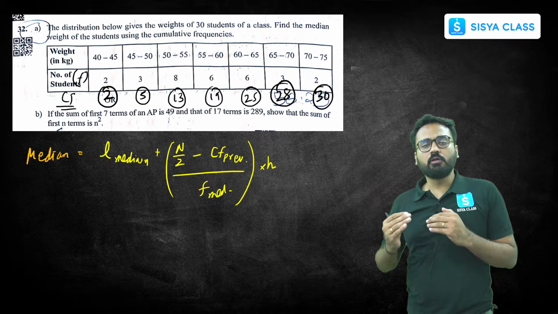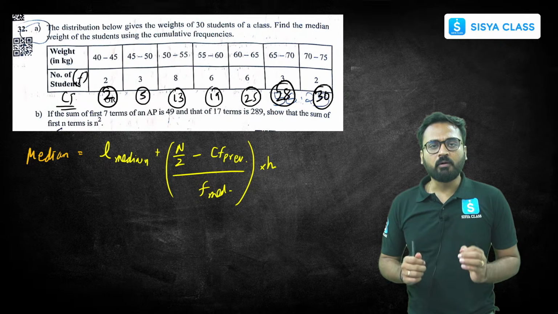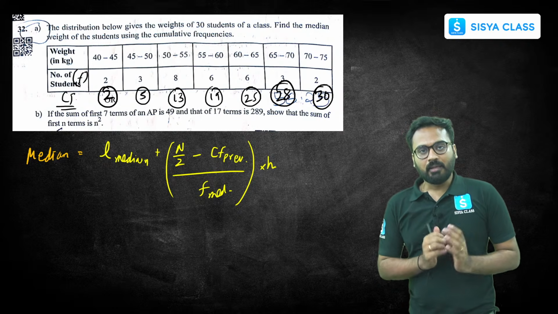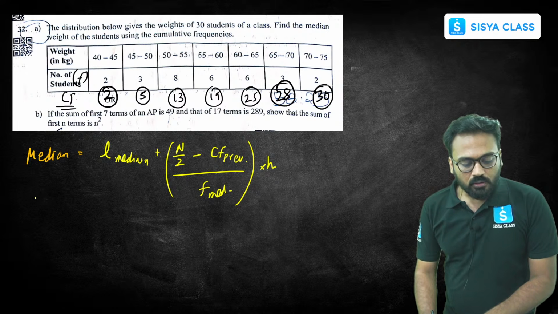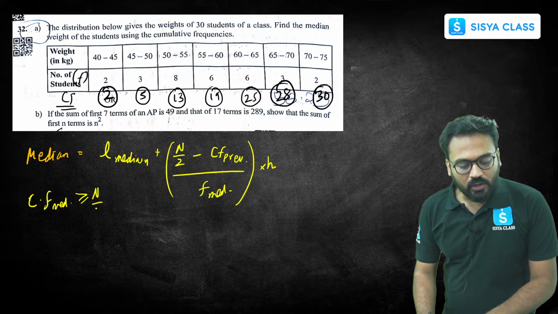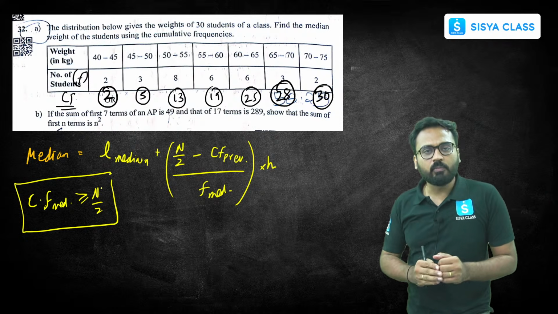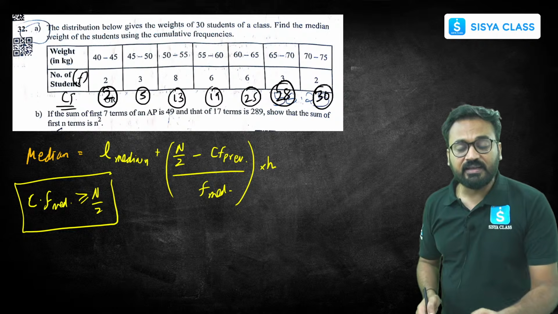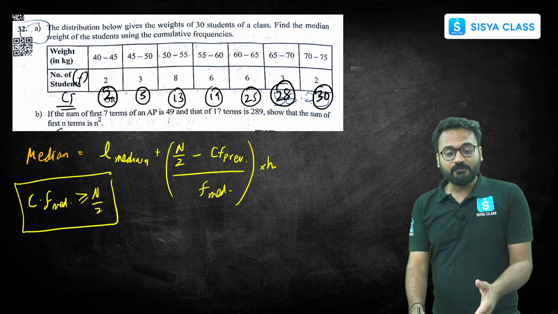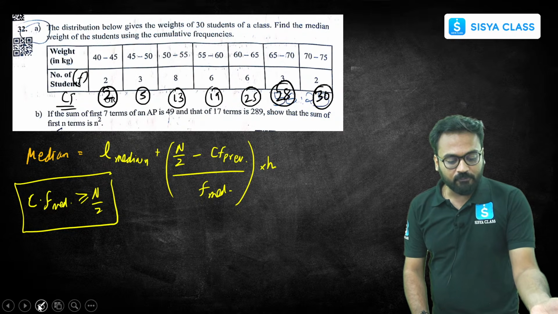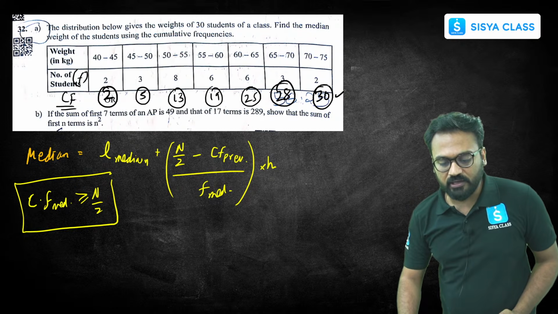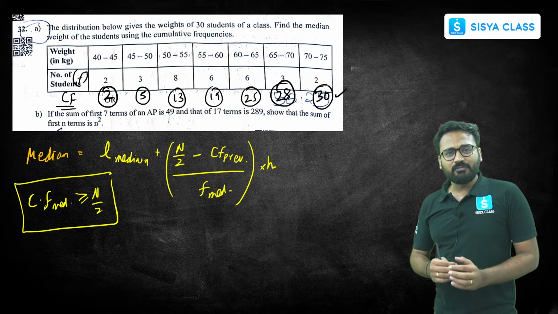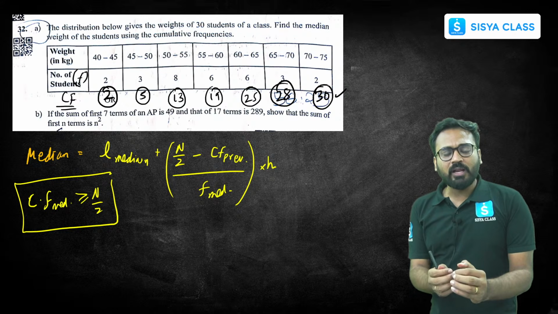After finding the cumulative frequency, I have to find the median class. The median class is found using this relation: the cumulative frequency of the median class should be greater than or equal to n by 2. The total frequency is 30, given in the question, and we also double confirmed it while finding the cumulative frequency. So n by 2 is 15, and we need the cumulative frequency just greater than or equal to 15.